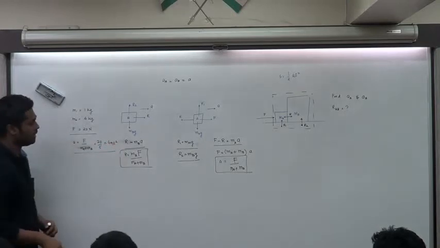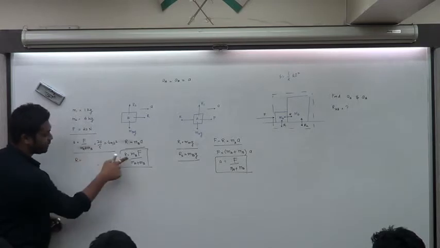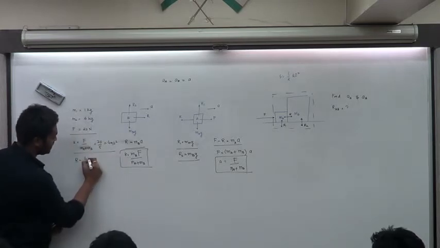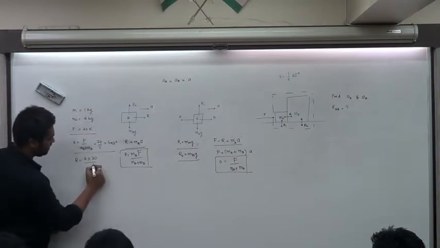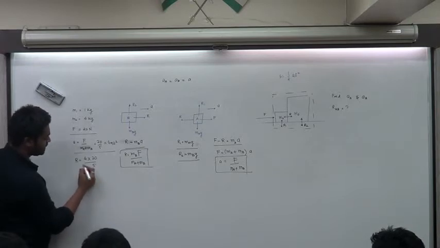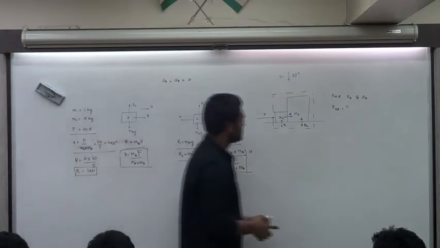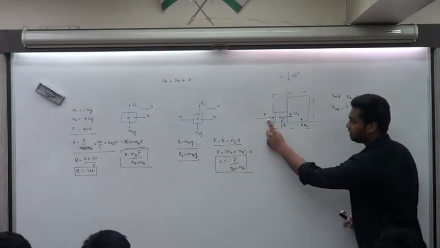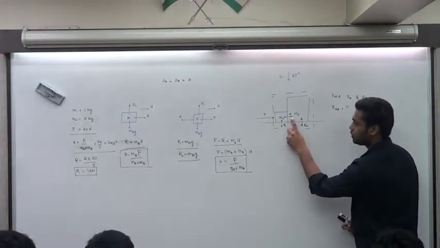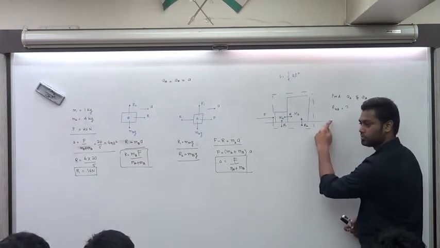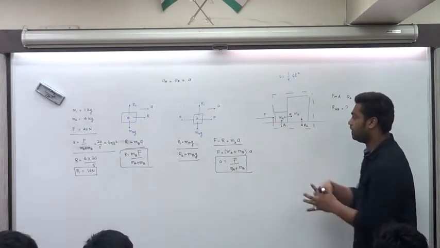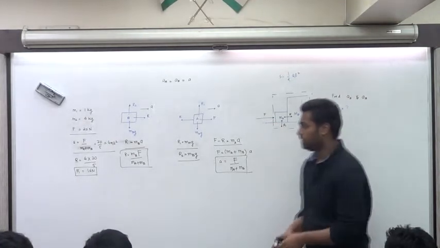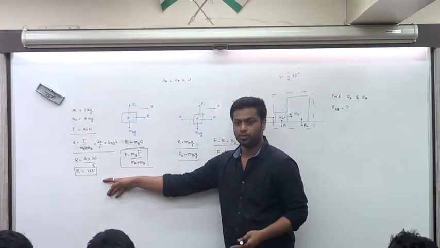Is that okay? What about R? R is equal to MB times, that's 4 times the force. What is the value for force? We've written that as 20 over 5. That is equal to 16 newtons over here. See what is happening? That's exactly what's happening. You give this a 20 newton push, it makes sure that R becomes 16. That is why this is moving ahead. If you increase that, you can even increase the value of F. Let's increase the value of F to 100. If you increase the value of F to 100, R will change. R will also grow. Can you see that?